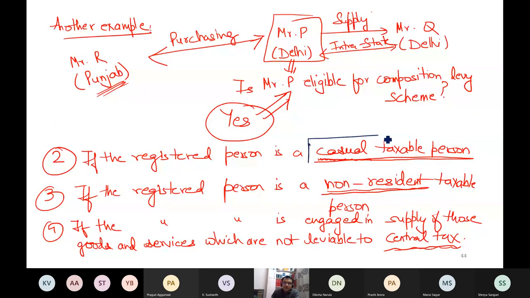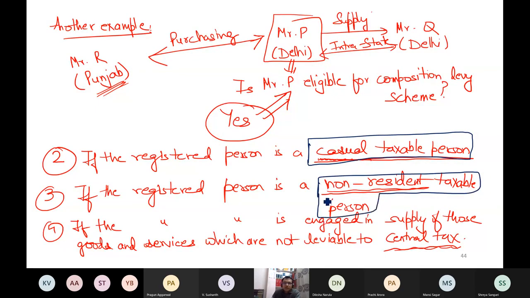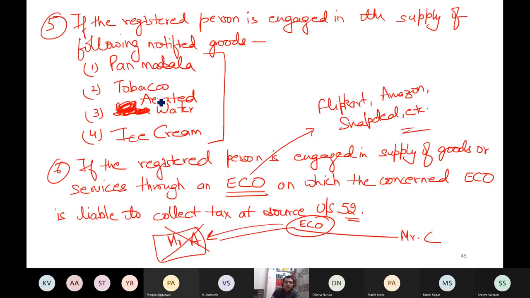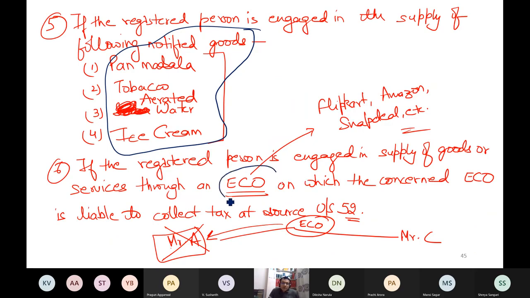Similarly, when you are a casual taxable person, in the special case also that option is not available. For a non-resident taxable person also, the option of the special case is not available. When you are engaged in supply of those goods and services which are not leviable to central tax, the special case also is not available. So these 4 points are the same for normal case or special case. Fifth is also the same. When you are engaged in supply of notified goods, you cannot avail the normal case, you cannot avail the special case of composition levy scheme. The sixth point is also the same. When you are supplying goods through ECO, on which ECO is liable to collect tax at source, then also you are not eligible. Now the seventh is not available here.